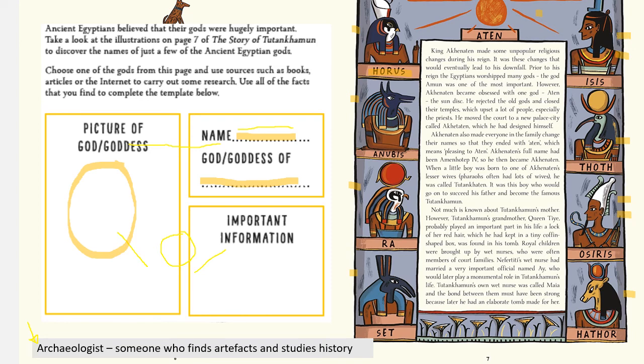And also I want you to find some important information. So let's aim for 4 facts of important information about that god. So you're going to have to go onto the internet and search up the name of that god and find out some information. So that's your final task for today. Just pause this while you're doing it.